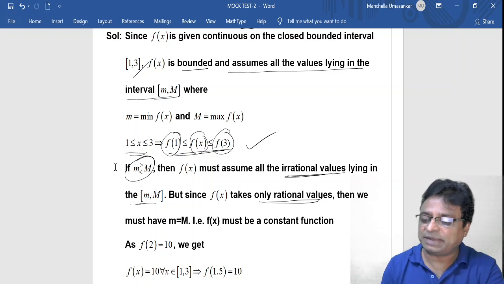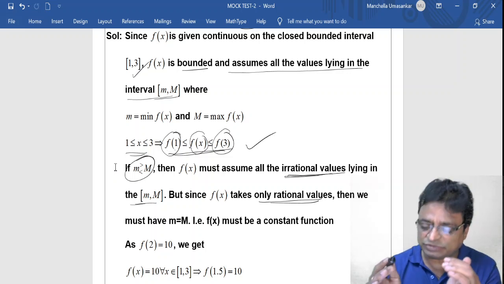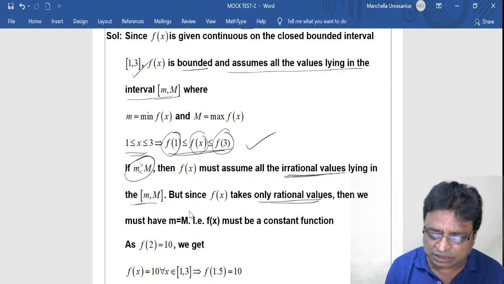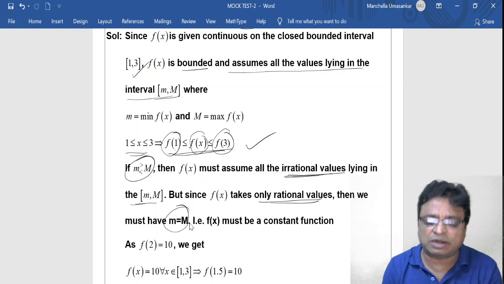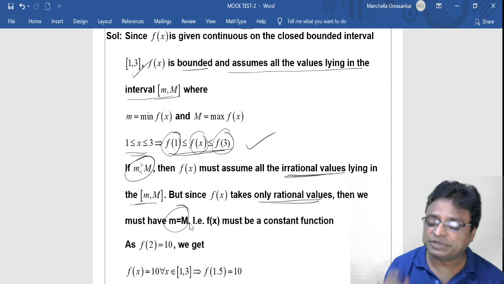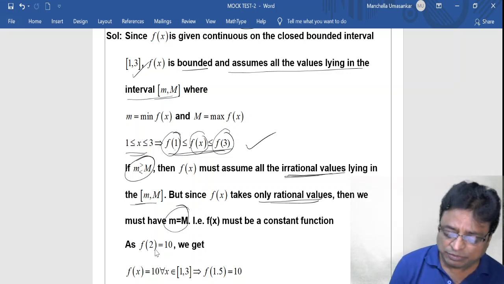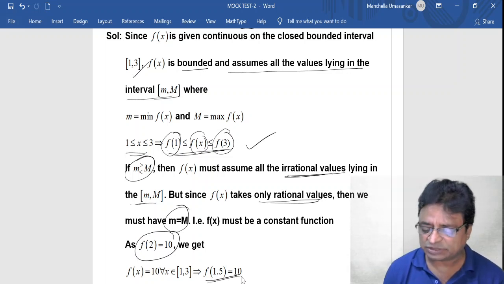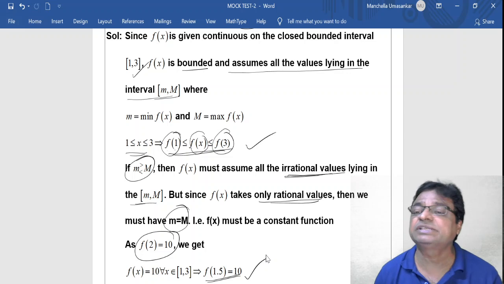But what is given in the statement? It assumes rational numbers only. That means there is no separate maxima and minima; in this particular condition, both are the same. Whenever maxima and minima are equal and the function is continuous and bounded, that is possible only if the function is a constant function. That is the beauty of the constant function. So since f of 2 is equal to 10 is given, therefore f of 1.5 is also 10. That is why it is the fixed point theorem.